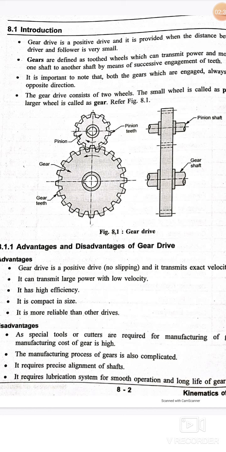There are a number of advantages and disadvantages of gear drives. It is a positive drive because of positive contact between the two gears, that is the pinion and the gear. Efficiency is high, it is compact in size, and it can transmit a large power ratio with low velocity. These are some of the advantages.